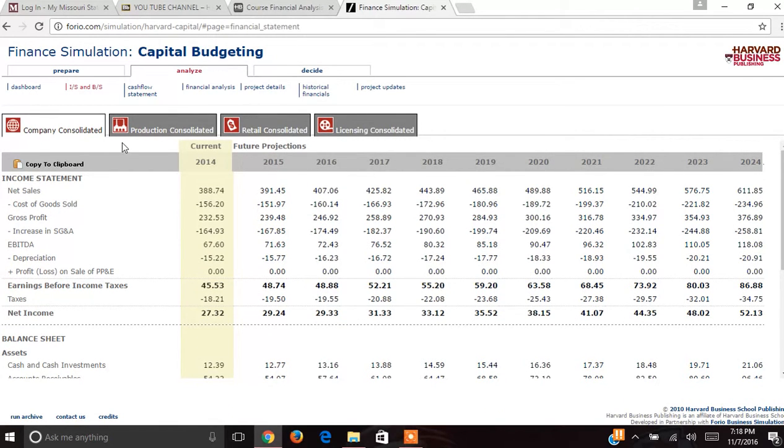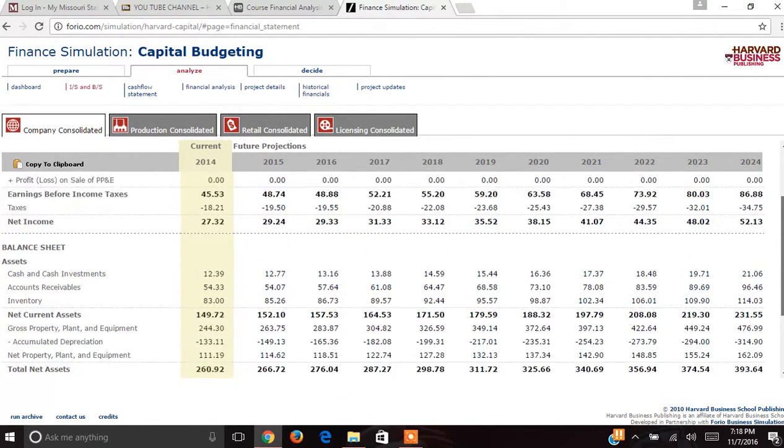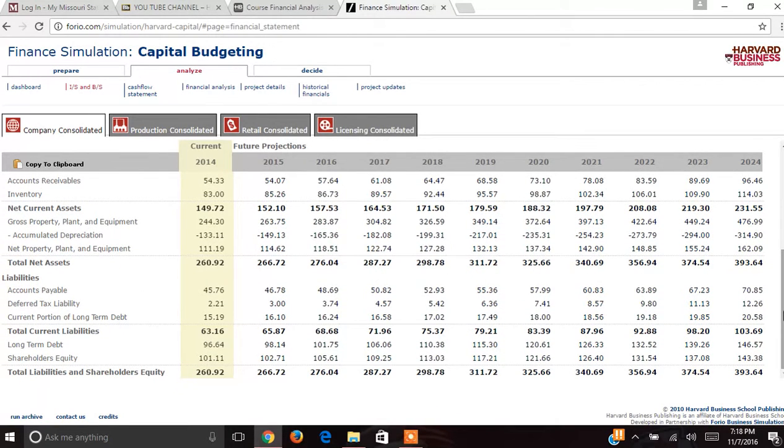Next, it is important to look at the income statement and the balance statement. You see that the net income for 2014 is 27.32. In 2009, the income was 13.56. Next, you look at the total assets and total liabilities and stockholders' equity.